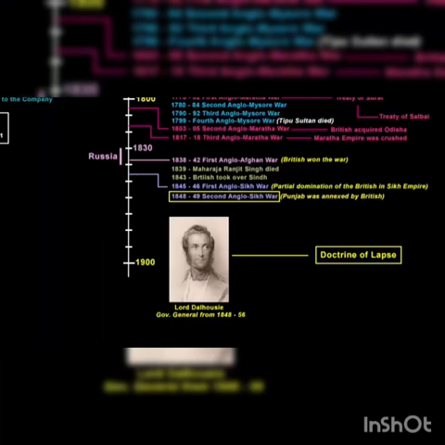This policy was an upgraded version of the subsidiary alliance policy because, if you remember, in subsidiary alliance, the Indian rulers were not allowed to have their own forces. They were forced to depend on the company forces for any kind of protection, and that too in exchange of payment. And according to this new policy of Doctrine of Lapse, if an Indian ruler died without a male successor, his kingdom would lapse and would become part of the company's territory. One kingdom after another was annexed simply by applying this new policy.